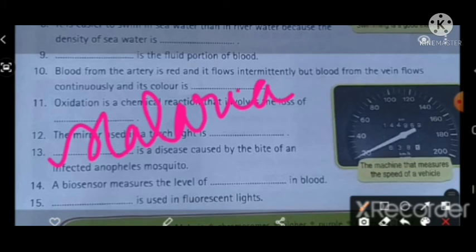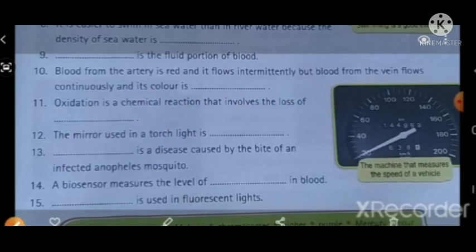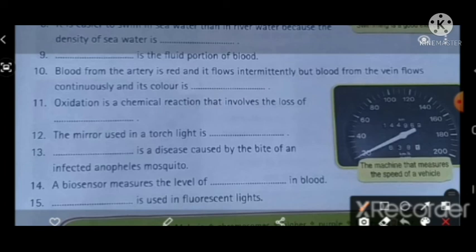14th one. A biosensor measures the level of dash in blood. Answer: glucose. A biosensor measures the level of glucose in blood.